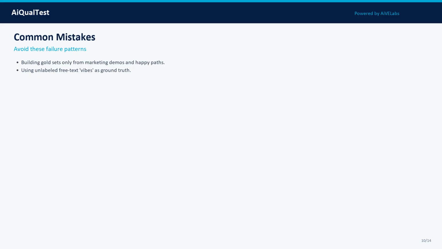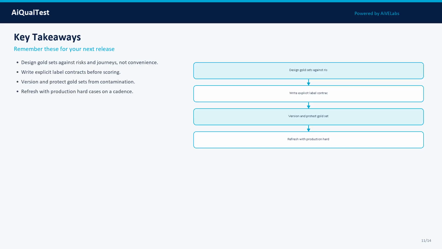The antidote is discipline: small gold sets, explicit thresholds, change control, and monitoring that connects production incidents back to evaluation suites. Key takeaways for your team. Takeaway 1: design gold sets against risks and journeys, not convenience. Takeaway 2: write explicit label contracts before scoring. Takeaway 3: version and protect gold sets from contamination. Takeaway 4: refresh with production hard cases on a cadence.